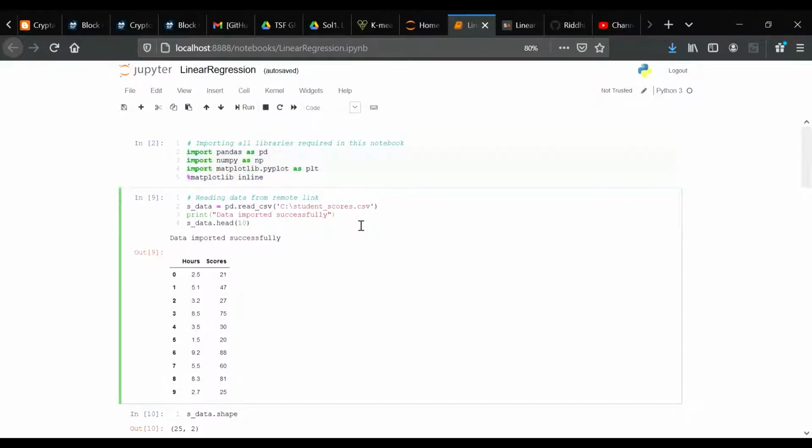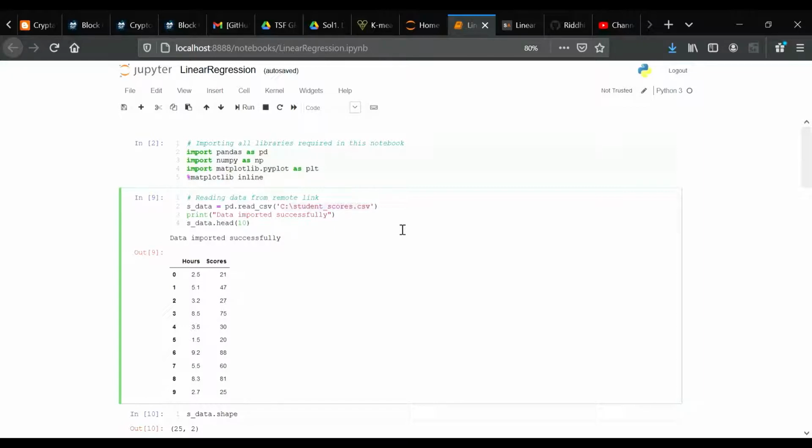Secondly, we have the dataset. The dataset being used for this example has been made publicly available. We can import the dataset in two ways. Firstly, by directly using the link, so here we can directly give the link and it can be imported directly from the net, or we can download it into our local directory and pass the path into this parameter.